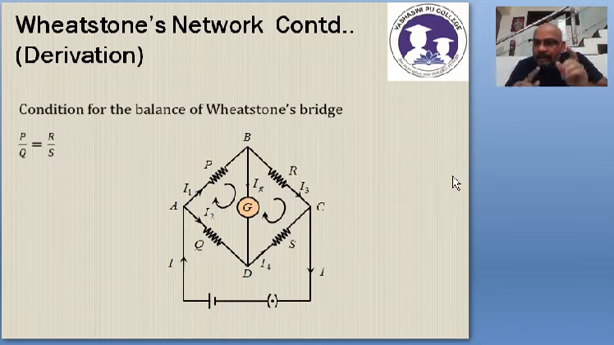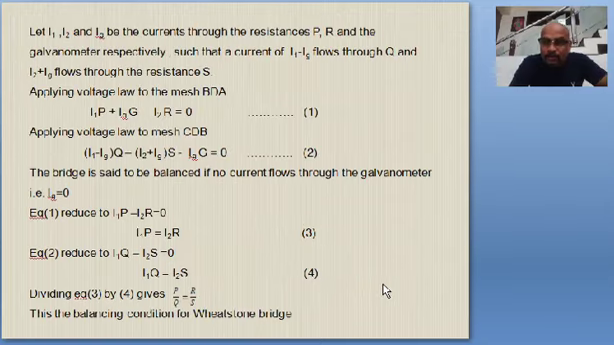Now listen properly. What is the current flowing through P? I1. What is the current flowing through Q? Q is this. For the time being, understand Q is this. Current flowing through Q is I1 minus Ig. What is the current flowing through R? I2. What is the current flowing through S? I2 plus Ig. What is the current flowing through galvanometer? That is Ig. What is the current coming from the battery? Current coming from the battery is I. Current going to the battery is also I. So very clear. So if that is clear, we can now move on.